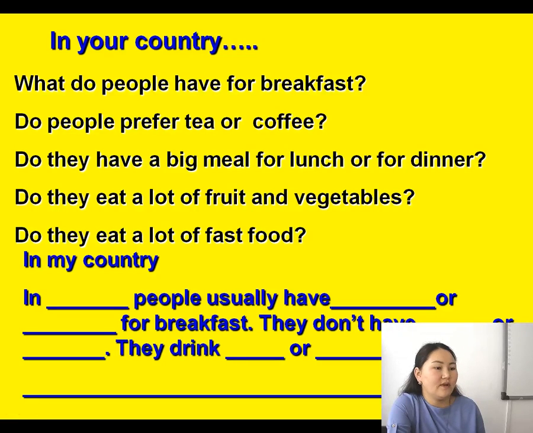For example, in my country, you can put your own examples. For example, in my country, people usually have meat or cereal or milk for breakfast. They don't have pasta or coffee, for example, and they drink tea, and you can use your own sentence.